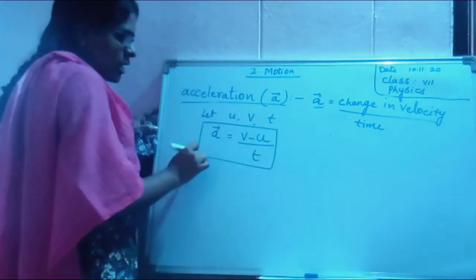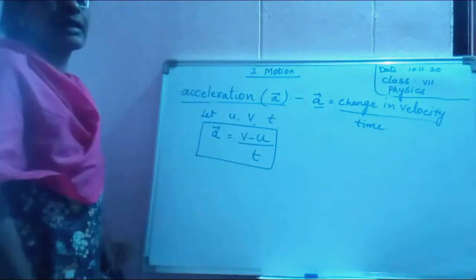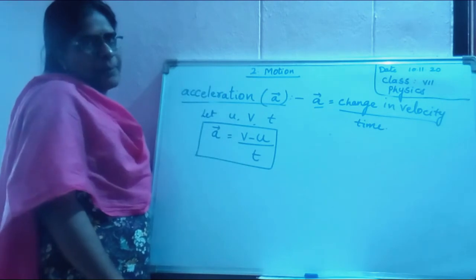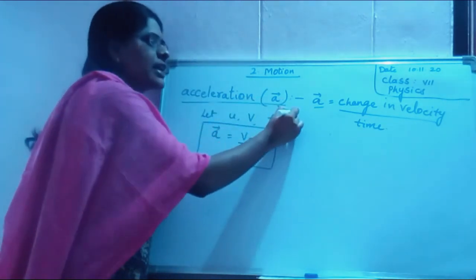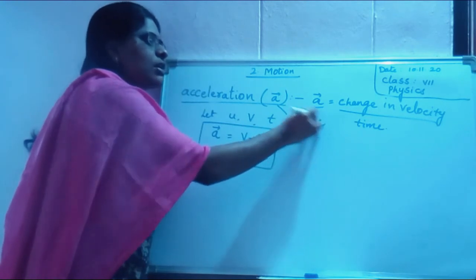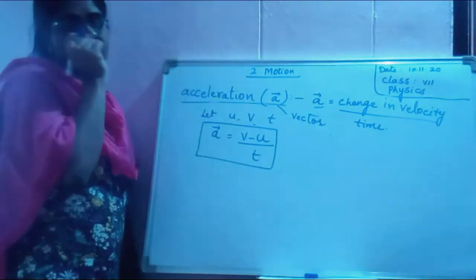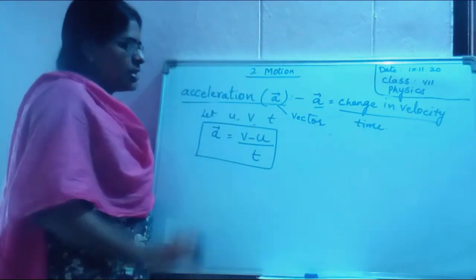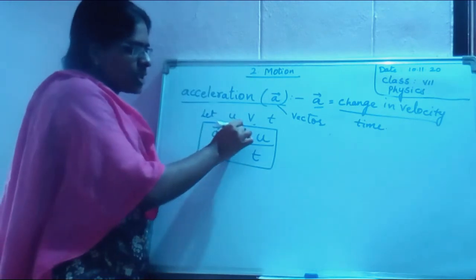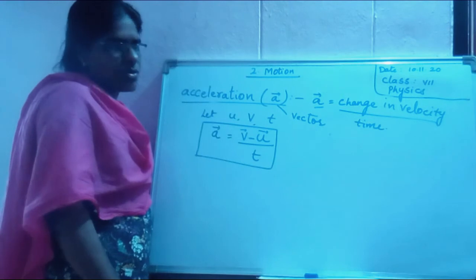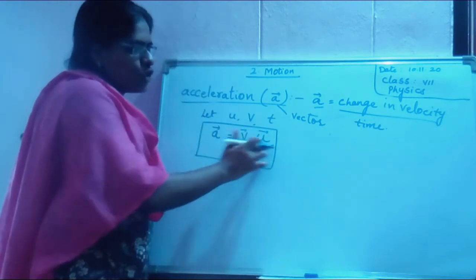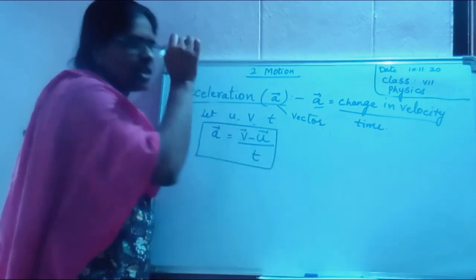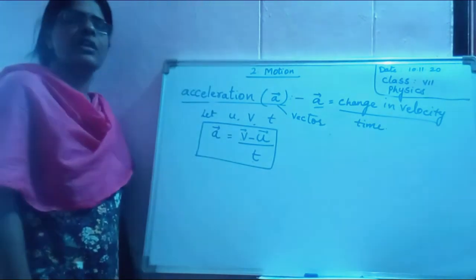This is the formula to find the acceleration. Why have I kept a bar on a? Acceleration is a vector, and vectors require value as well as direction. Some books write a bar equals v minus u by t, where t is the time, v is the final velocity, and u is the initial velocity.